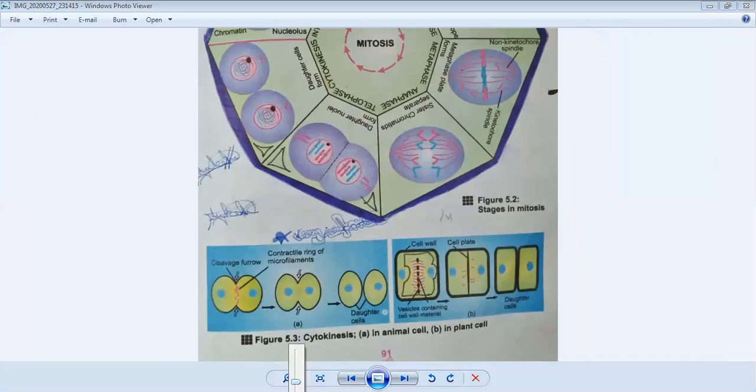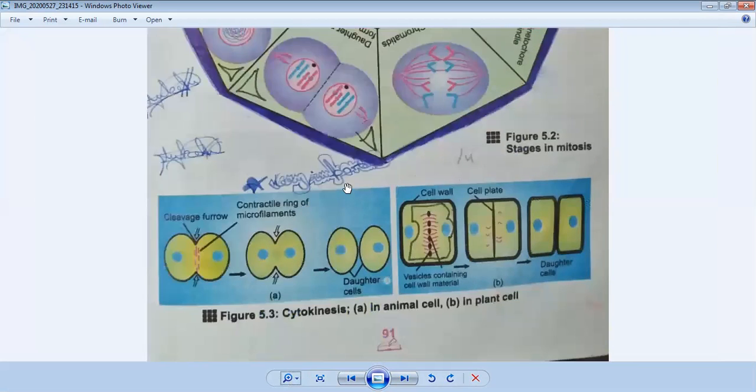Look at the diagram. It is given in your book, page number 91. First of all, you can see cytokinesis in animal cell. I have told you that when the animal cell is divided, meaning the cytoplasm, then this process is called cleavage furrow.